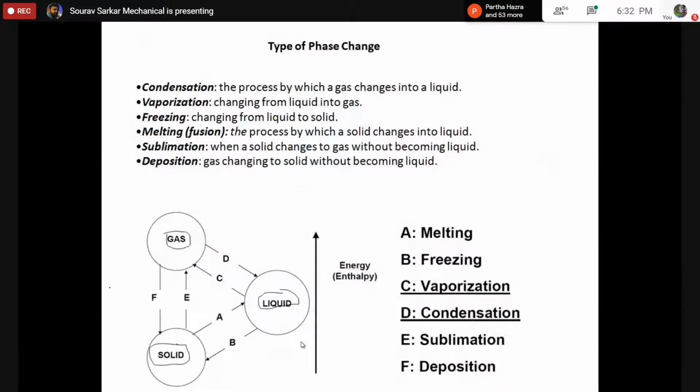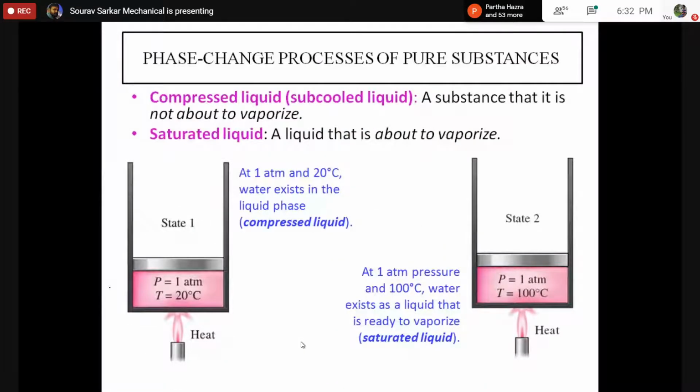Okay, so now I am entering one virtual experiment. I am performing this experiment. I have considered some fixed amount of water. I am heating it. The initial temperature is 20 degrees Celsius and the pressure is 1 atm. Now, what is the property of this water? This water is existing in the liquid phase, and I am calling it a compressed liquid.